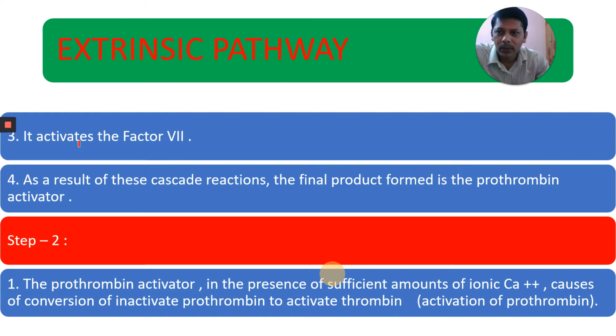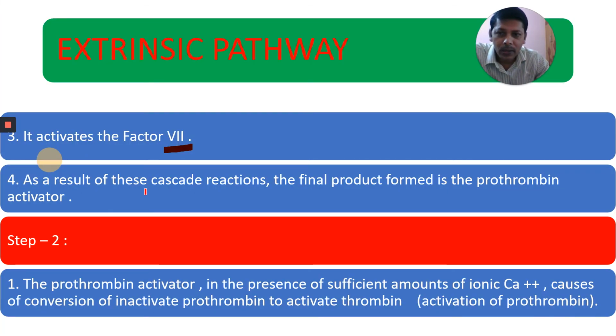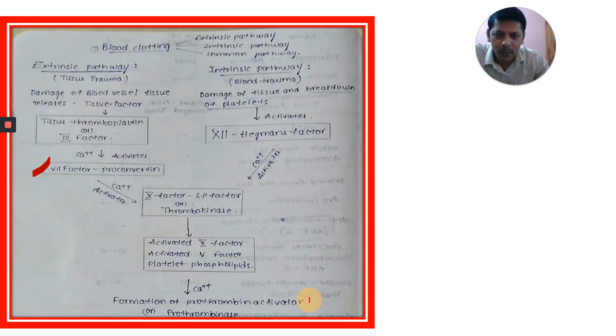Okay, because of this, it activates factor 7. It activates factor 7, and as a result of cascade reactions, the final product is the prothrombin activator. This is all a chain of waterfall reactions, cascade reactions.